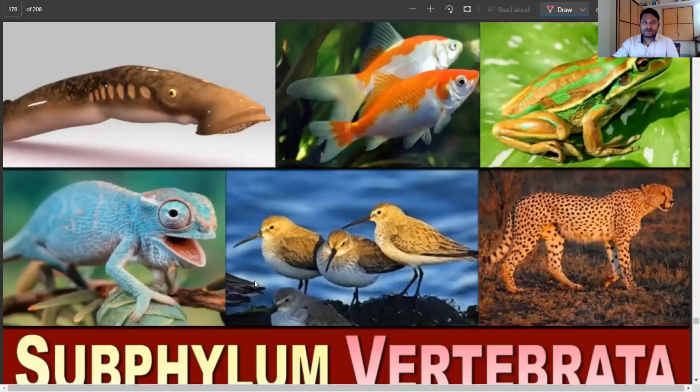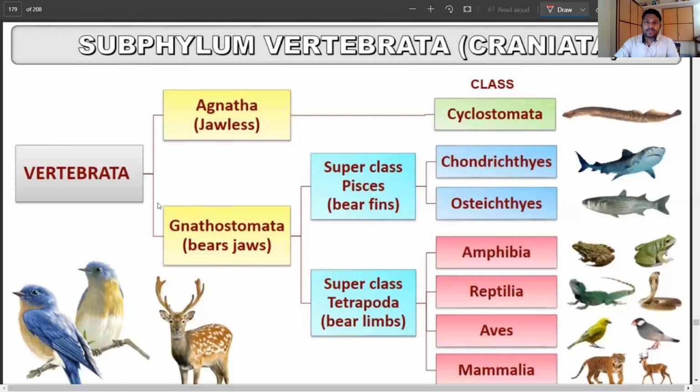So let's talk about the classification here. The subphylum Vertebrata can be divided into two groups: Agnatha, that is jawless animals, and Gnathostomata, those with jaws. Jaw, you understand, holds the teeth here. When we talk about Agnatha, there is a single class under the group, called Cyclostomata. We'll talk about that in a minute.